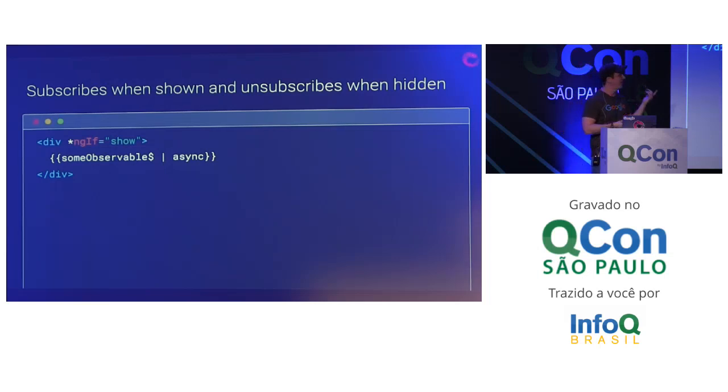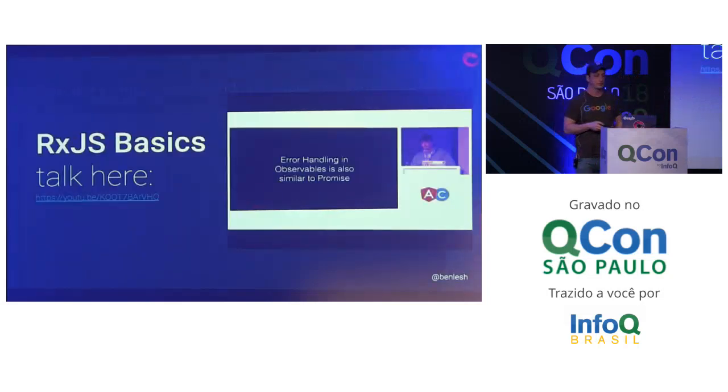To the point where even if I had an ngIf here, this ngIf says if show happens to be a value of true, then show everything in here. And when that's true, it's going to subscribe to the observable. And when you flip show to false, it's going to unmount that component from your view, and it will unsubscribe from your observable automatically, which is very nice.